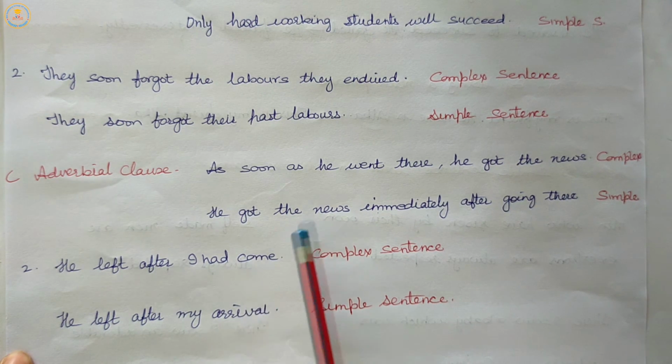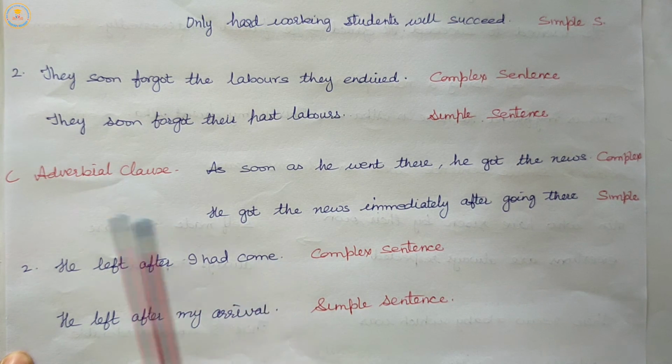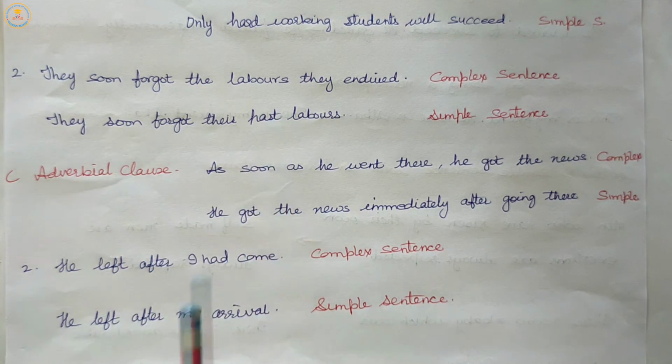So, here are some examples related to the adverbial clause and adjective clause, and we read about noun clauses also. So, thoroughly read the rules and examples of transforming of complex sentences into simple sentences thoroughly and practice yourself.